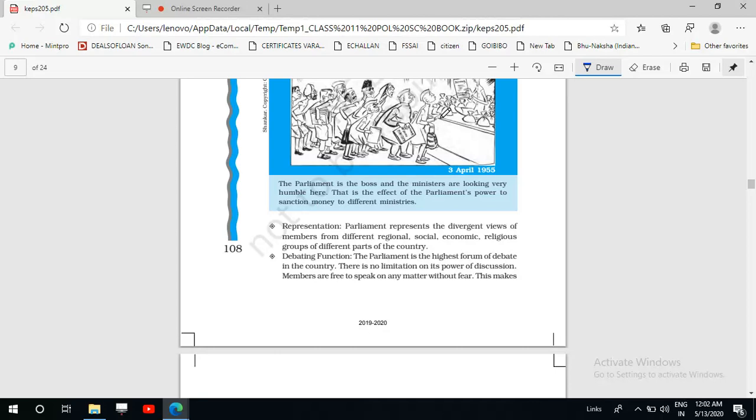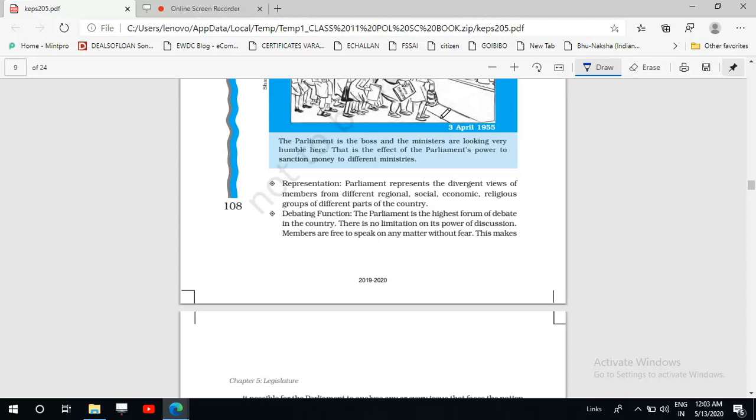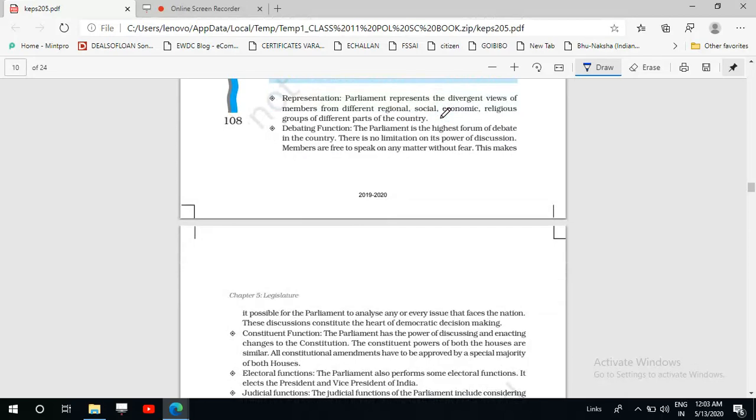Any national international matters can also be discussed in the parliament, and members are free to speak on any matter without fear. Okay, so the parliament gives us a platform where our representatives can express their views regarding any matter, and this is an important function of the parliament.